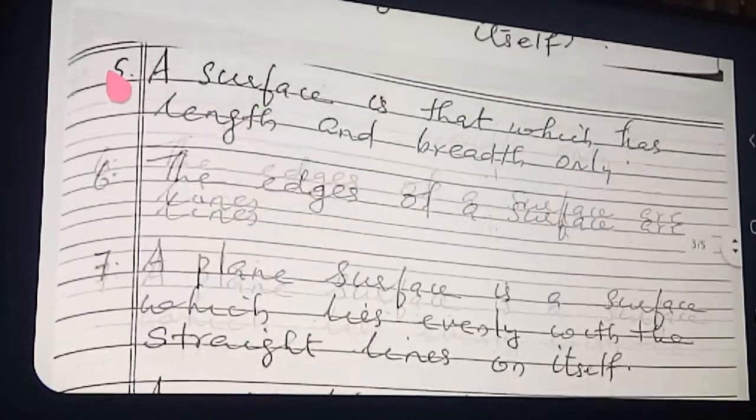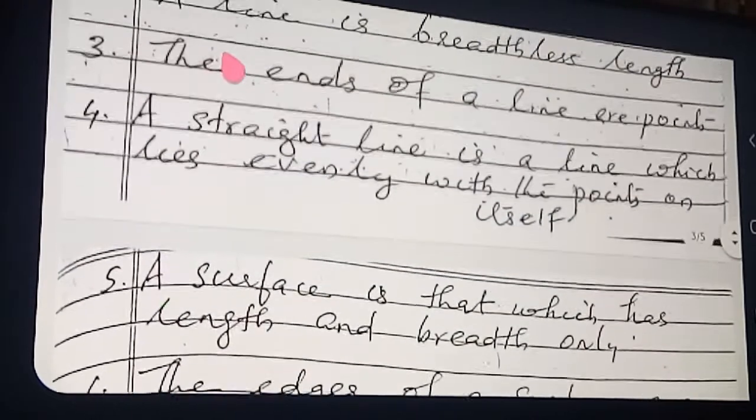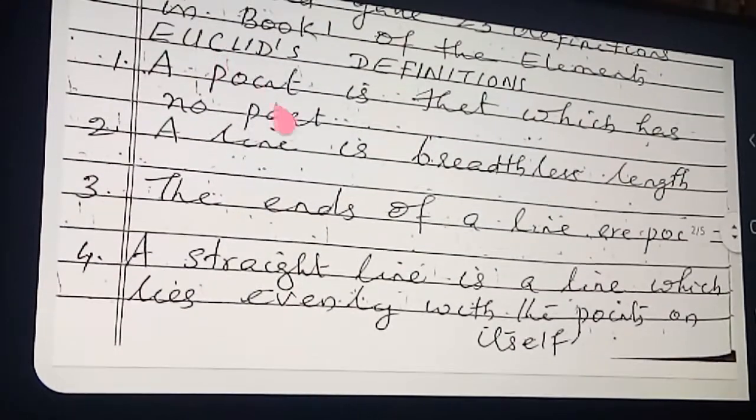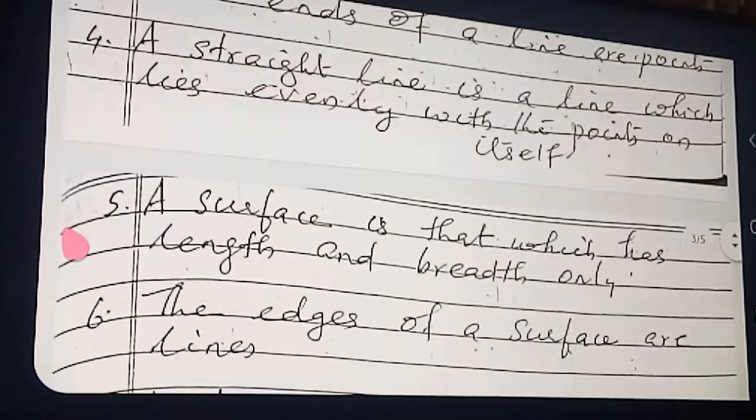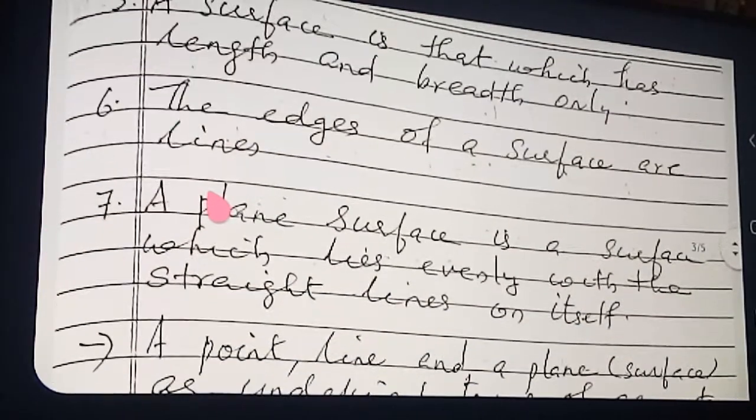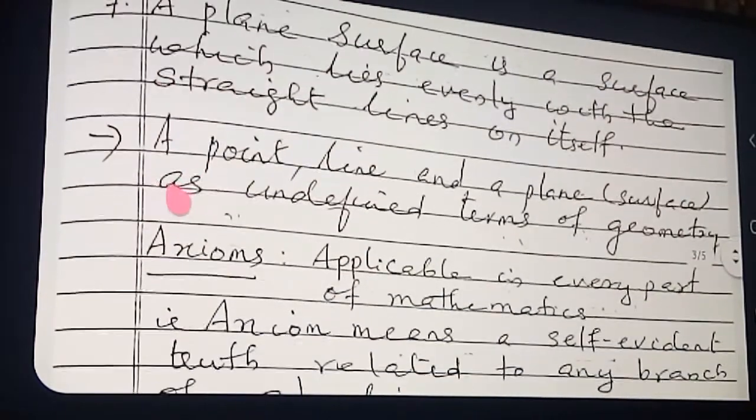These are all 7 definitions for learning by heart. So you have to try to make the meaning clear, and then you learn it by yourself. Okay. A question can be asked: state the 7 definitions, a 3 mark question. So you have to write all the 7 definitions. If 5 definitions are asked, write any 5 definitions. Okay, students, now next point.